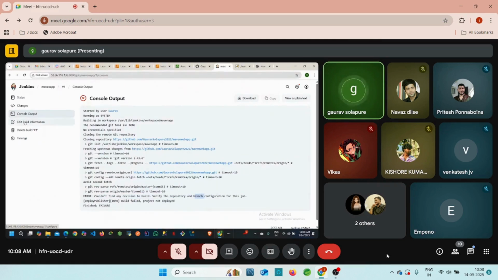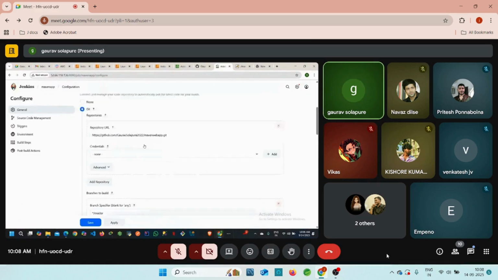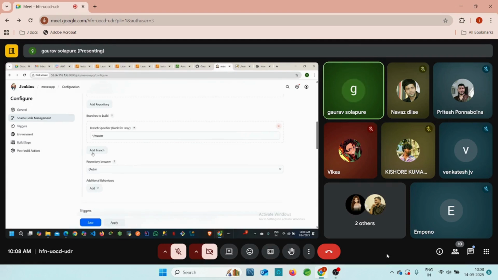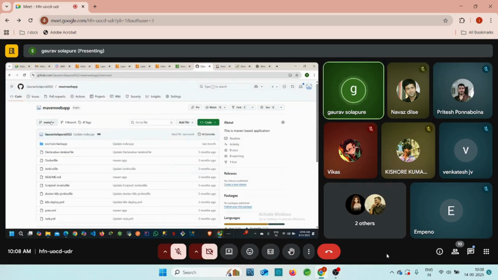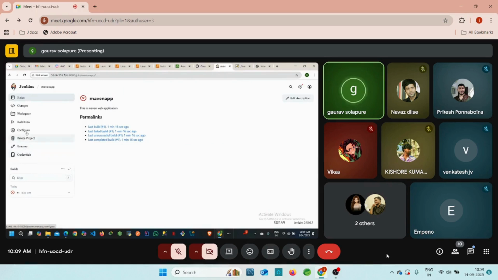Okay. So again, go to the Maven web app, go to the configuration, right? Here we can add the branch name, right? Let me check my branch name. My branch name is main and the default branch in Jenkins is master. So you can remove this master and add main. Apply, save. Again, you can click on build now.